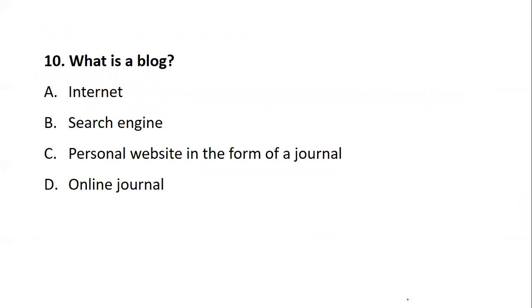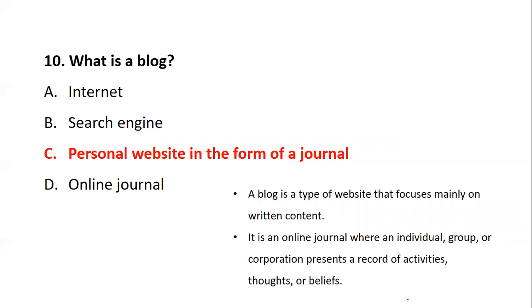Now, what is a blog? Is a blog the internet, a search engine, a personal website in the form of a journal, or an online journal? From the given options, you need to tell which one is a blog. A blog is nothing but a personal website in the form of a journal, which mainly focuses on written content.